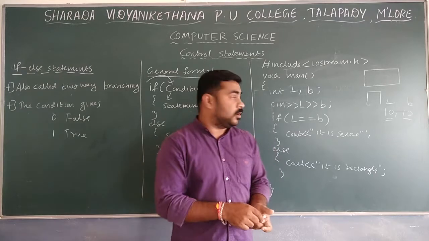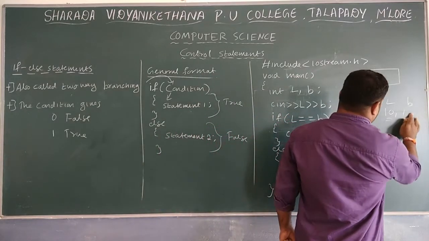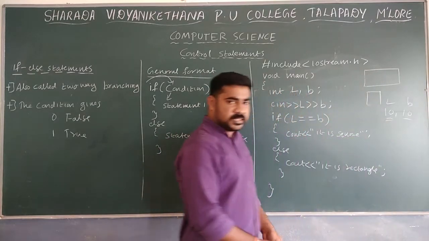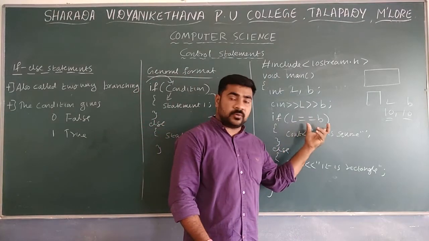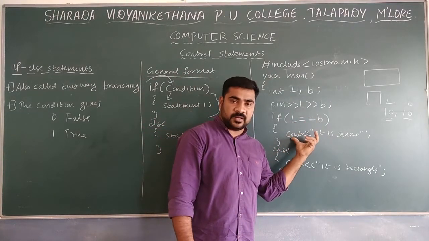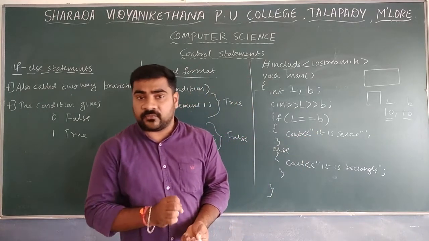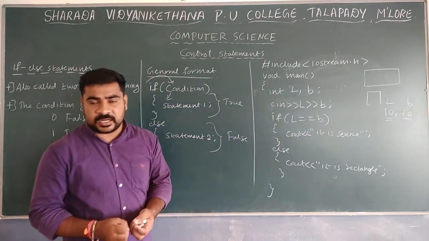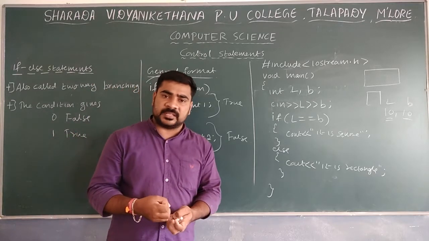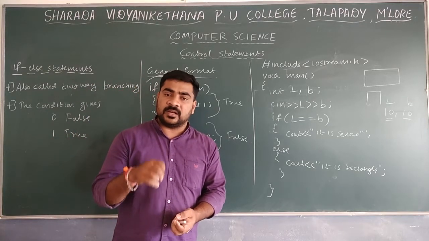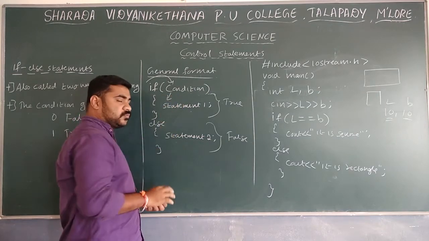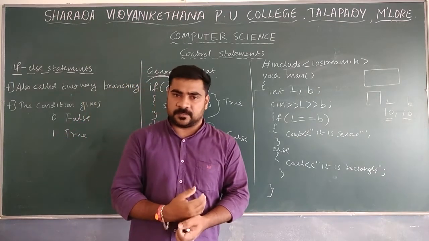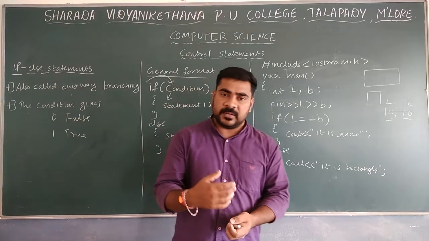Whenever both are 10, whenever L is 10 and B is 10, the condition is true. Whenever the condition is true, meaning L is equal to B, then the first part is going to execute. So remember, in if else, we mainly check the condition. When the condition is true, the if part is going to execute. Whenever the condition is false, it goes to the else part. So this is based on the if else.